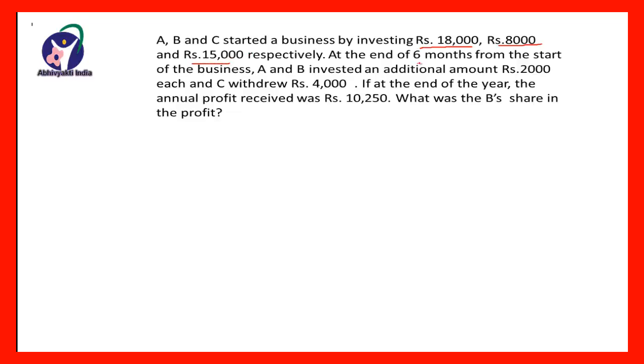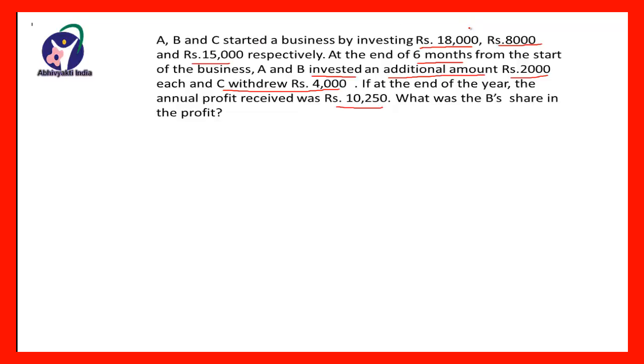At the end of the 6 months from the start of the business, A and B invested additional amount of rupees 2,000 each in the business. But C withdrew rupees 4,000. If at the end of the year the annual profit received was rupees 10,250, what was the B's share in the profit?